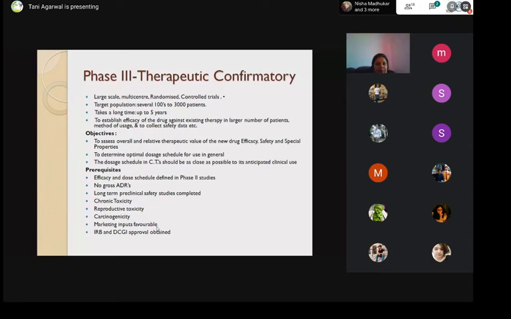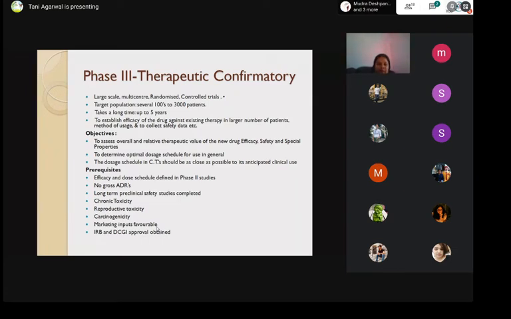Now, this is meant to establish the efficacy of the drug against the existing therapy in a large number of patients, the method of usage, and to collect safety data, etc. Now, the objectives are to assess the overall and relative therapeutic value of the new drug: efficacy, safety, and special properties; and to determine the optimal dosage schedule for use in general. The dosage schedule in CTs should be as close as possible to its anticipated clinical use. Okay, CT here refers to clinical trials.